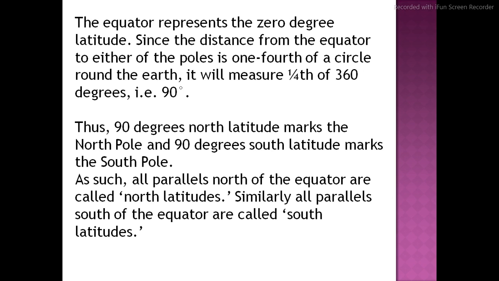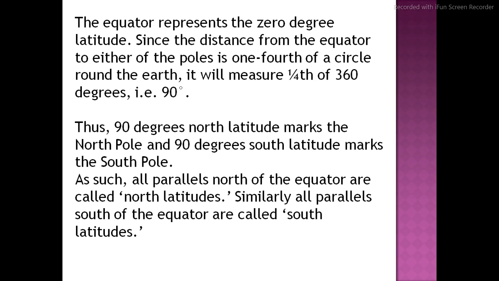Since the distance from the equator to either of the poles is 1/4 of a circle round the earth, it measures 1/4 of 360 degrees, that is 90 degrees. Thus 90 degrees north latitude marks the North Pole and 90 degrees south latitude marks the South Pole. All the parallels north of the equator are called north latitudes, and those below are called south latitudes.